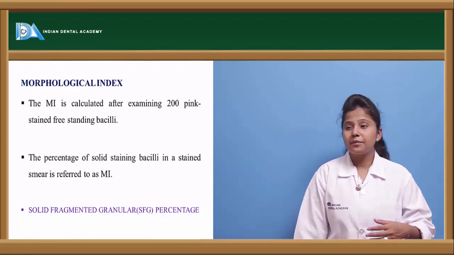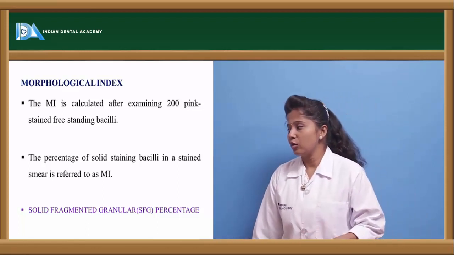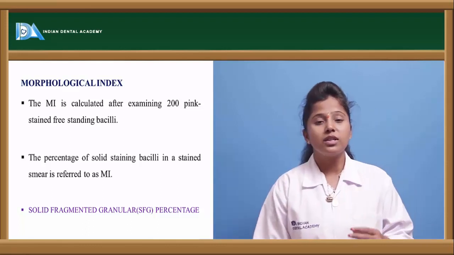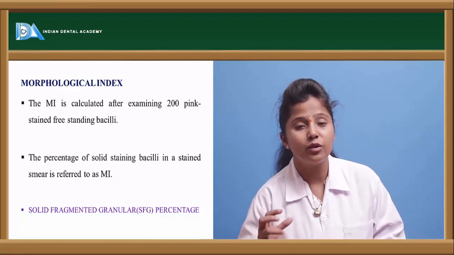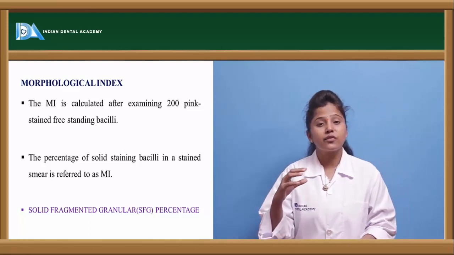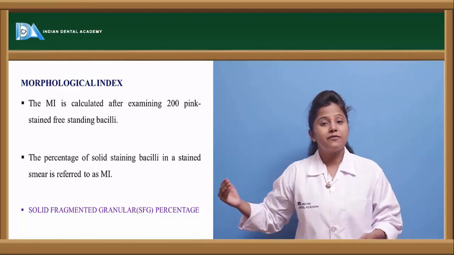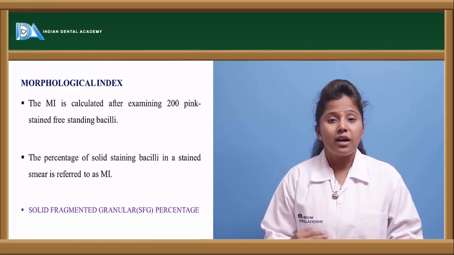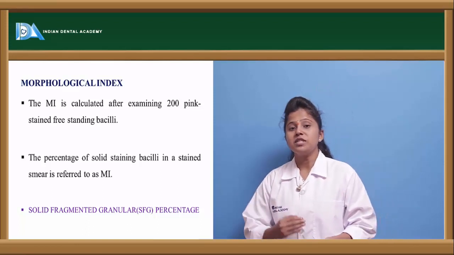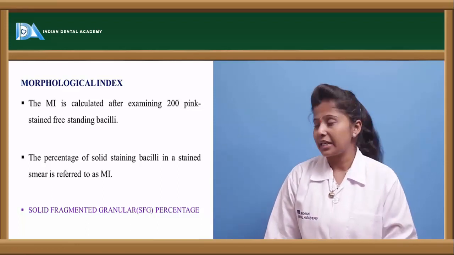So this determines the solid, fragmented, granular percentage. So what does this mean? Solid, fragmented, granular percentage is one of the morphological indices which is observed in the bacteria. Once we see the percentage, then we can report to what extent the person is suffering with the bacterial infection.